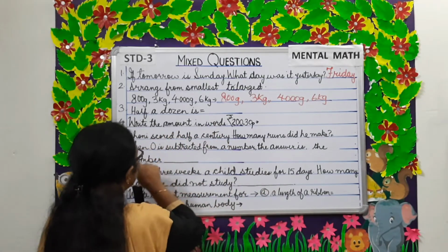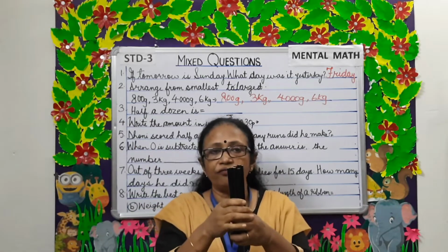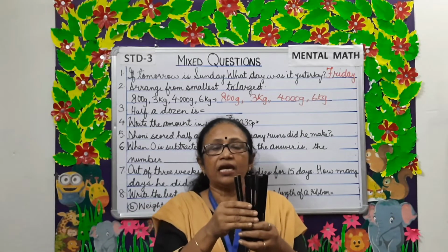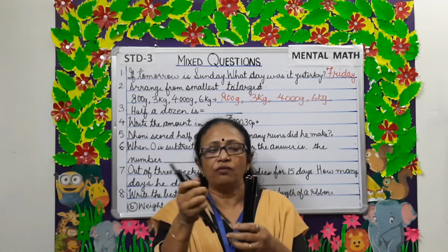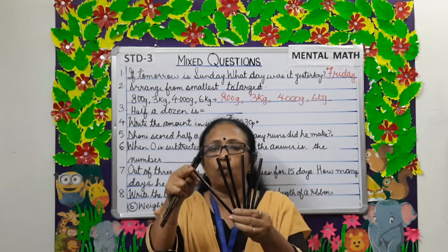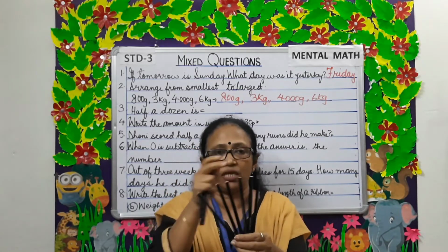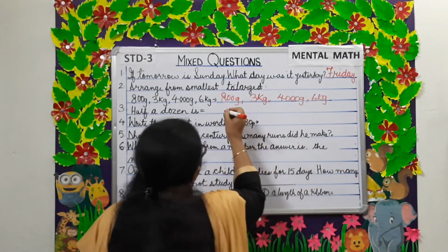Our question is half a dozen. So what is half of 12? Let's take away 6 from here. 1, 2, 3, 4, 5, 6. So how many pencils are left, children? 1, 2, 3, 4, 5, 6. So half a dozen is 6.